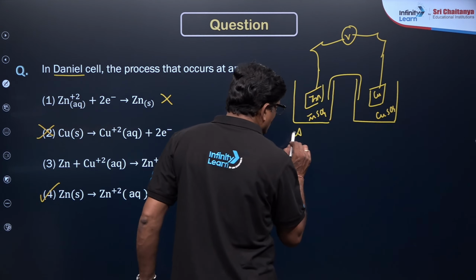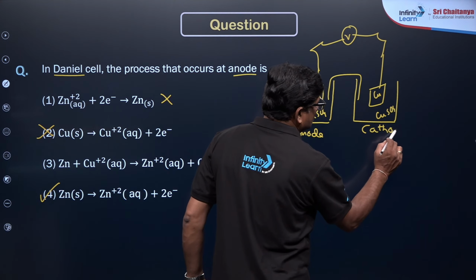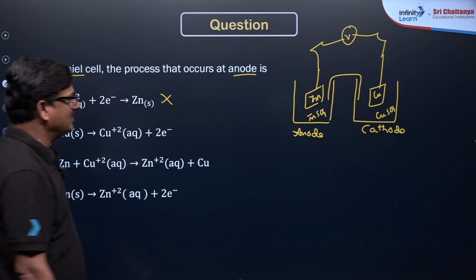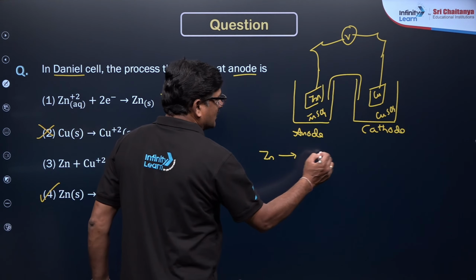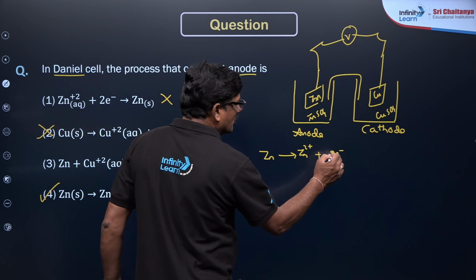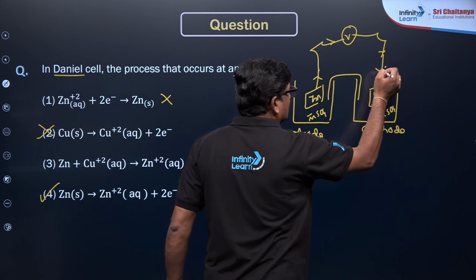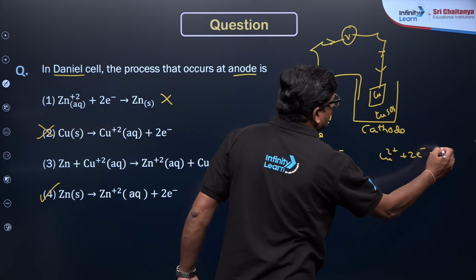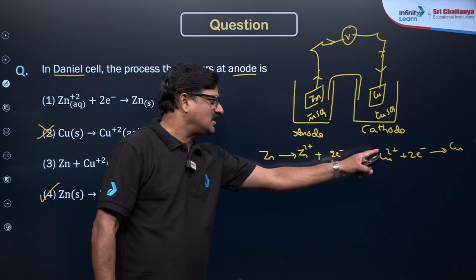This is our anode and this is your cathode. Understand? Now what happened here? In the anode, the zinc metal oxidizes to form zinc 2 plus, and the electrons travel and combine with copper 2 plus to form copper. You understand? So this is an oxidation, this is a reduction.